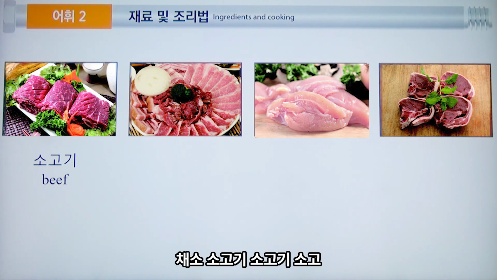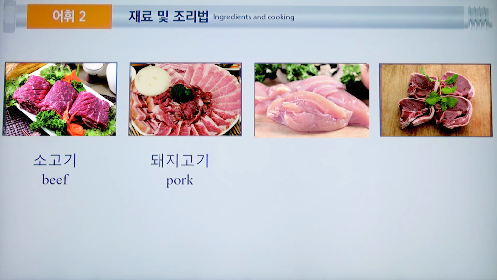소고기, beef. 소 means cow. Okay, so meat of cow, beef. 돼지고기, pork. Okay, 돼지 means pig, 고기 meat, so pork. Meat of pig, 돼지고기, pork.